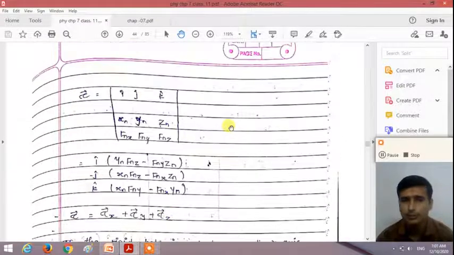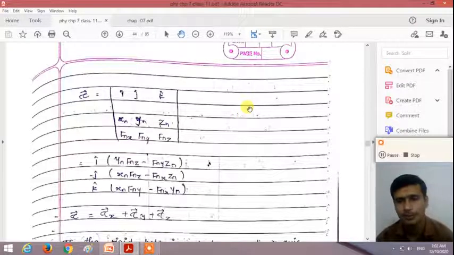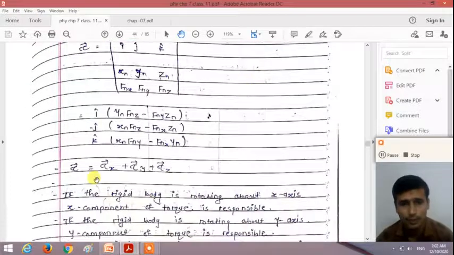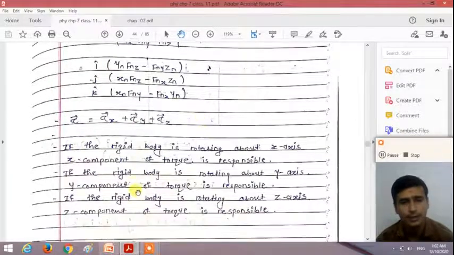So here, to produce the rotational motion in the rigid body, we need not apply the force on all the particles. We only apply a force on a single particle, and the body performs the rotational motion and torque is produced in the body. If the rigid body is rotating about the x-axis, the x component of the torque is responsible. The y component of the torque is responsible for the rotational motion about the y-axis, and the z component of the torque is responsible for the rotational motion about the z-axis, right?